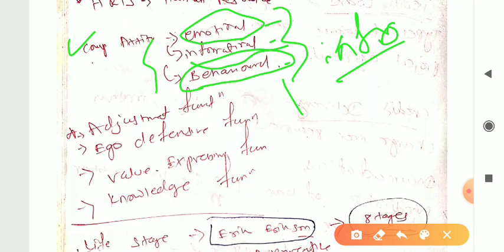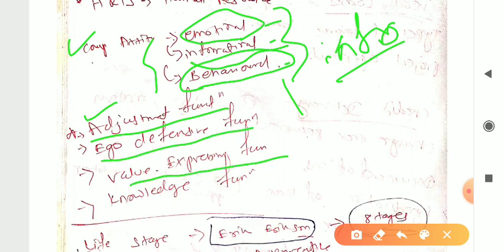So next we can see the adjustment function. Our main point is the adjustment function. This will include ego defensive function, value expressive function, knowledge function, right? The adjustment function is related to adjustment, like a situation where one person needs to adjust. Ego defensive, right?